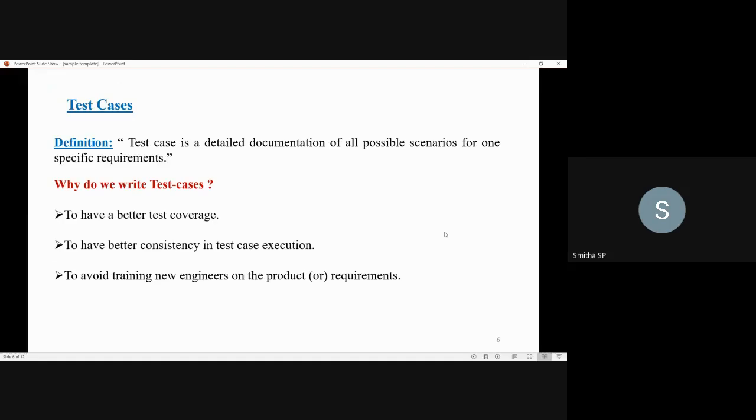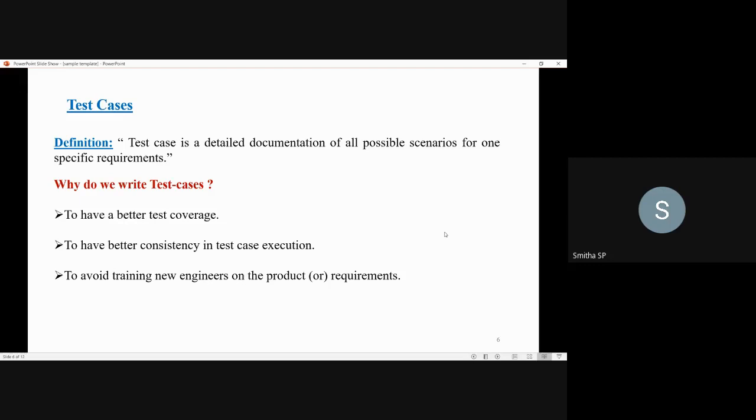Next, we look into the test cases in depth. So what is the definition of test cases? A test case is a detailed documentation of all the possible scenarios for one specific requirement. You know that when the customer approaches an organization for software development, he states his requirements.